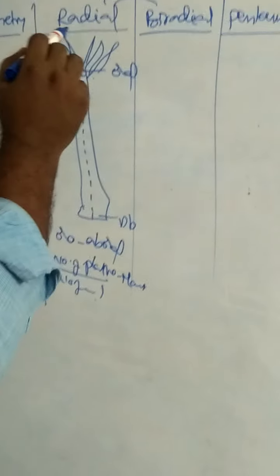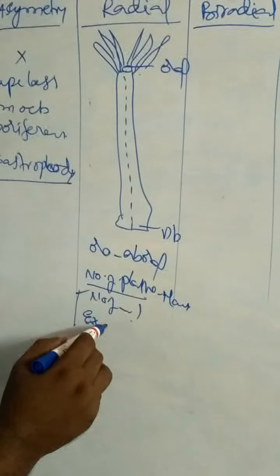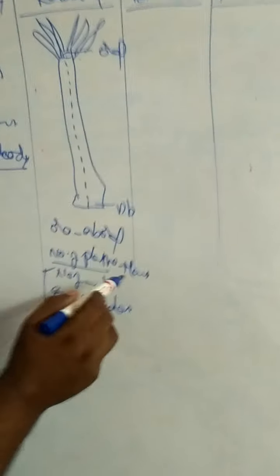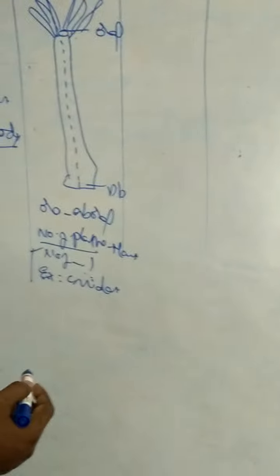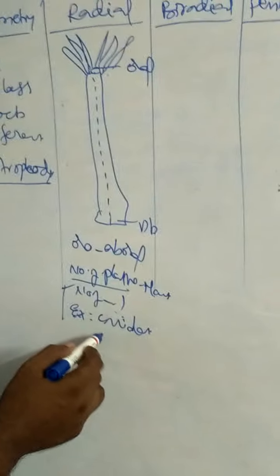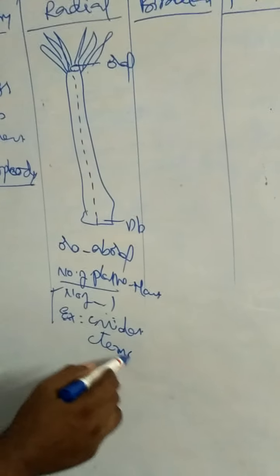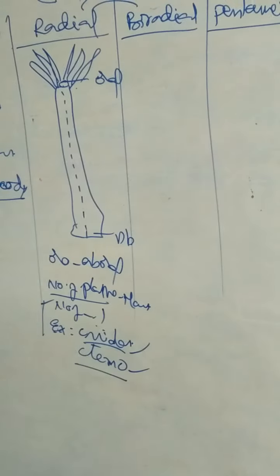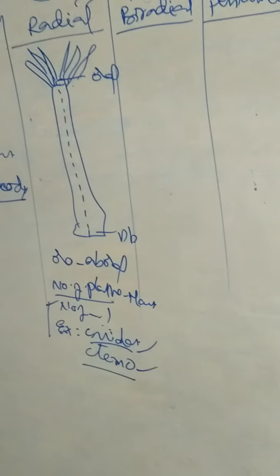What type of organisms exhibit radial symmetry? Radial symmetry is exhibited by, for example, cnidarians and ctenophorans.